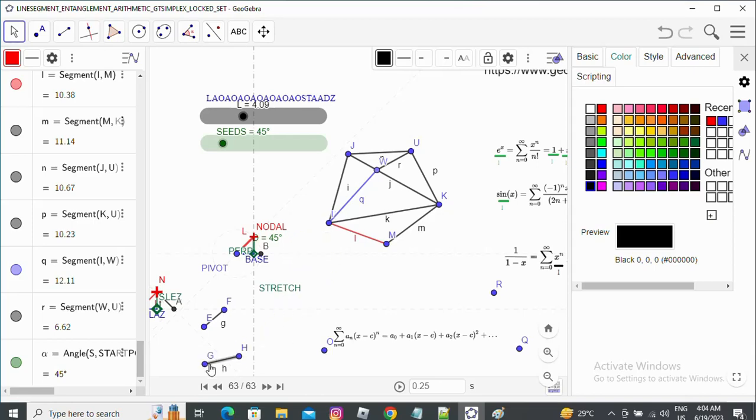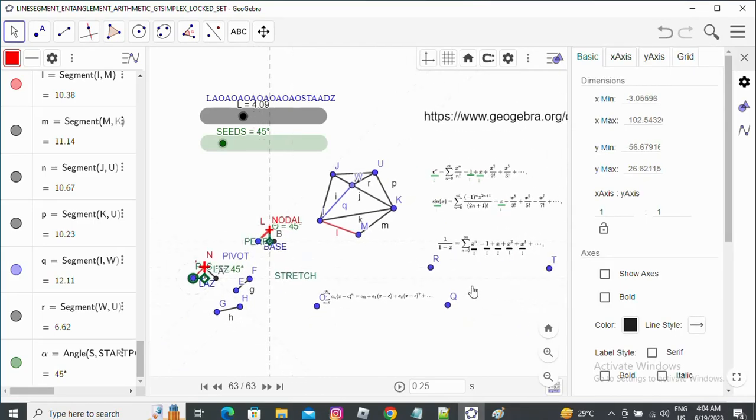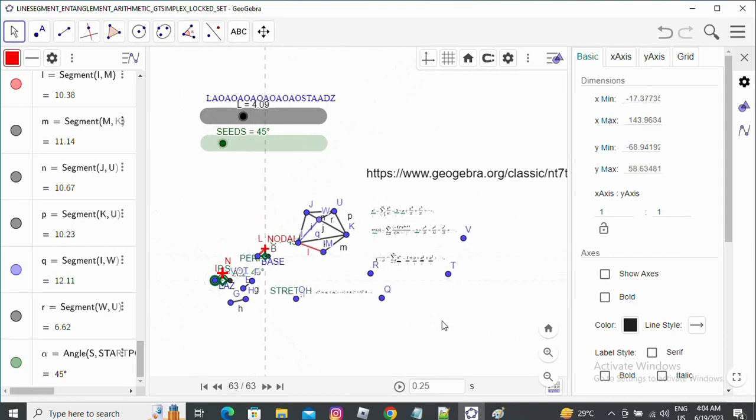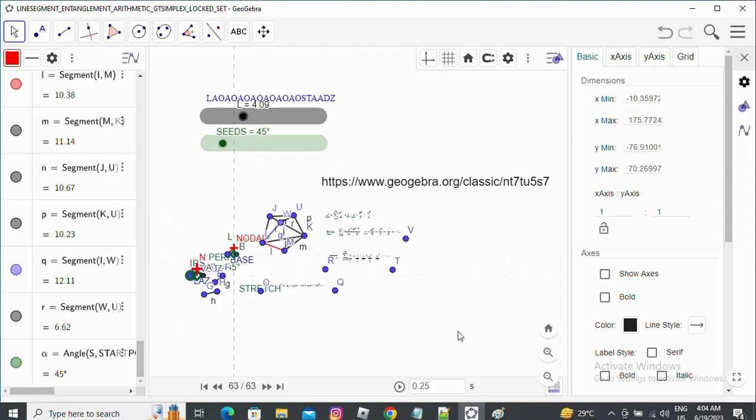I think you have understood how to think about the Gtsimplexes and locked sets, and we have given an overview of plus minus into divide of Gtsimplexes and plus minus into divide of locked sets. So the arithmetic of Gtsimplexes is explained in this video. The arithmetic of locked sets is also explained here.